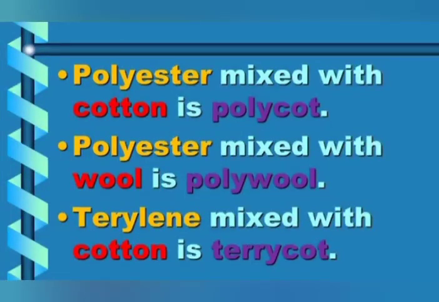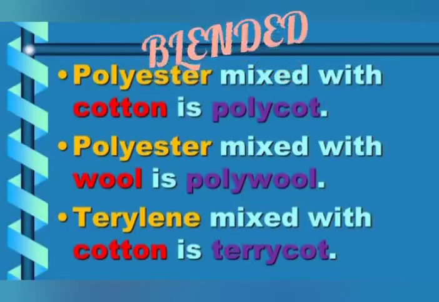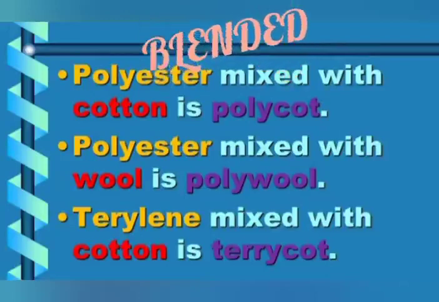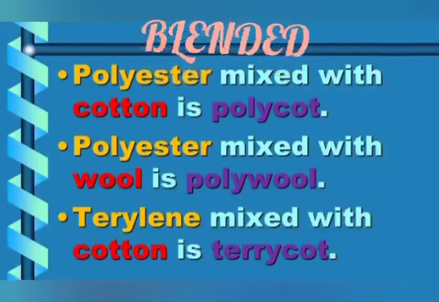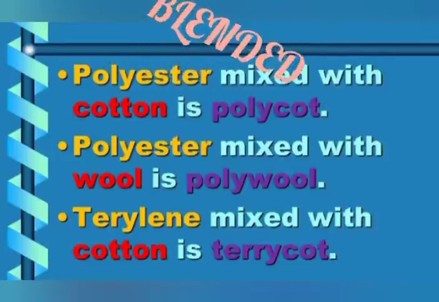Terylene is also a type of synthetic fiber. When it is mixed with cotton, it is terrycot. So these are the blended fibers. Blended, like what we do in the mixer blender, we mix all the things. In the same way, when we mix two fibers, we get a new type of fiber.